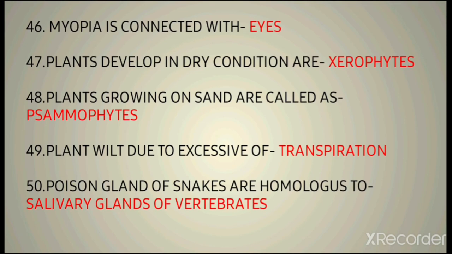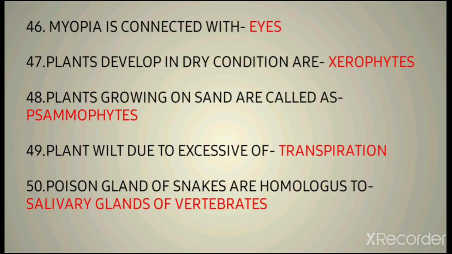Then the next question is: myopia is connected with? It is connected with the eyes, we all know. The 47th question is: plants developed in dry conditions are xerophytes. Then the 48th question is: plants growing in sand are called psammophytes. Then the 49th question: plants wilt due to excessive transpiration, because if water is not present and they keep transpiring, they can't do photosynthesis, and by that nutrition does not reach every part of the plant, so they wilt.